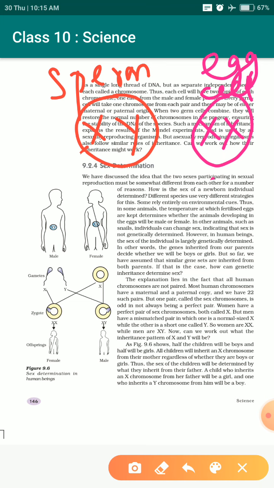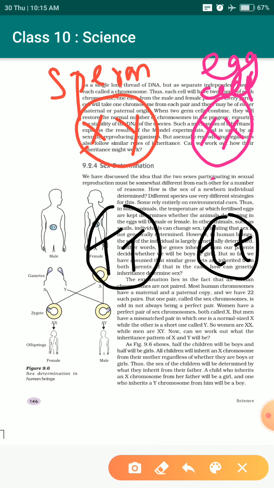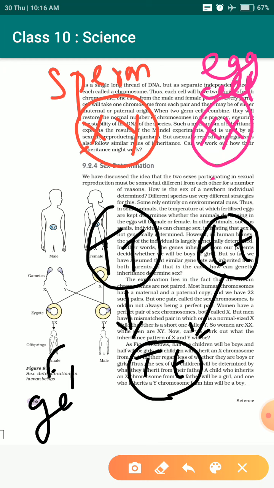When this reproduction process occurs, we know one thing that we studied in Mendel's work. When TT is crossed with small t, at a time only one character will come, capital T from here and small t from there. So we will get capital T, small t, which is what we got in the F1 generation.